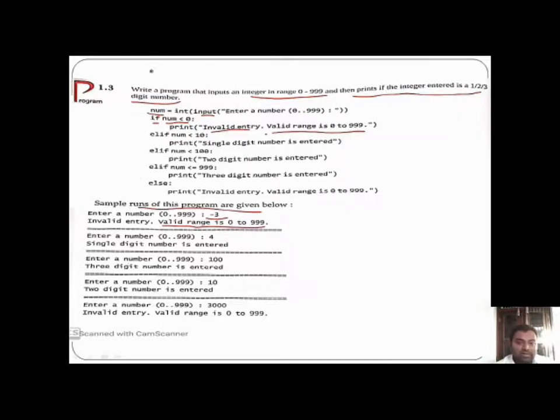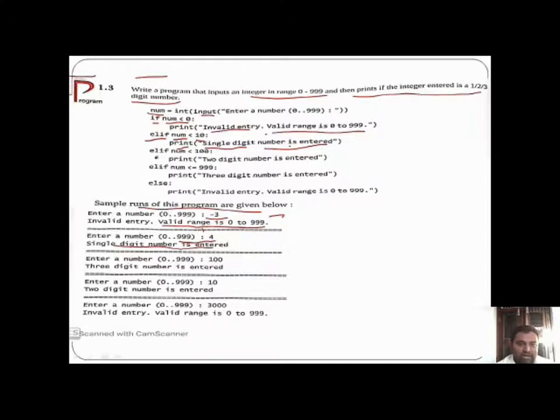Next is the elif condition. Else if is written as elif in Python. If num is less than 10, meaning between 0 and 10, then print "single digit number is entered". That message is printed. For example, if 4 is entered, it is stored under the condition num less than 10, because the number entered is 4, which is less than 10.